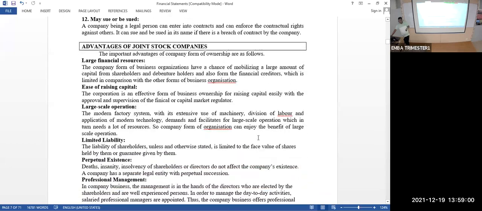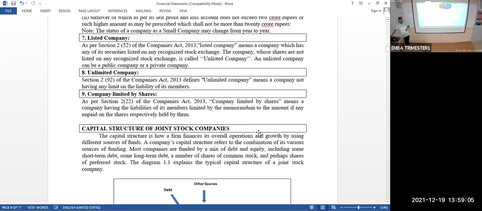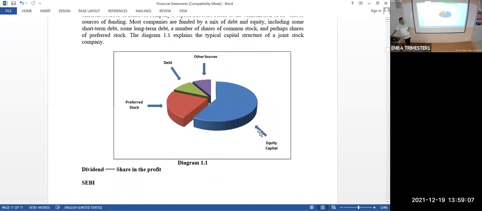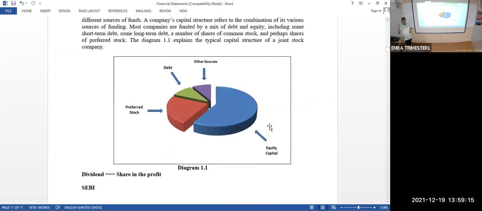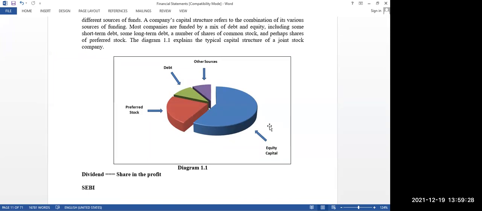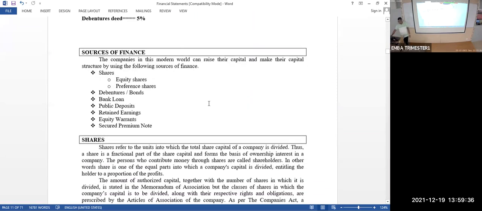I wanted to tell you a few more things before we go to the financial statement of the company. You know how the company is organizing its money. The company is organizing its money through debentures or borrowing loans, or getting money from the equity shareholders, or from preference shareholders, or from public deposits. The public can also deposit money in the companies if they have taken the permission. So these are the ways in which they get money.